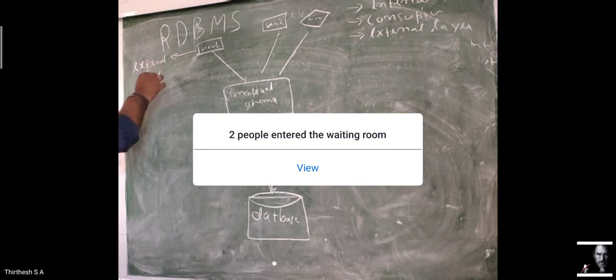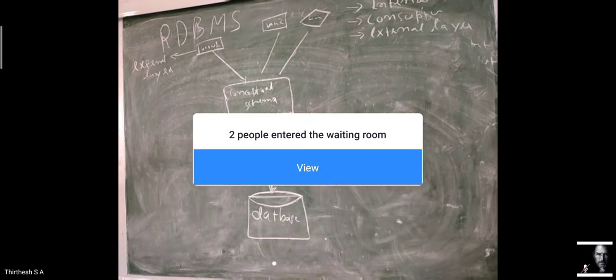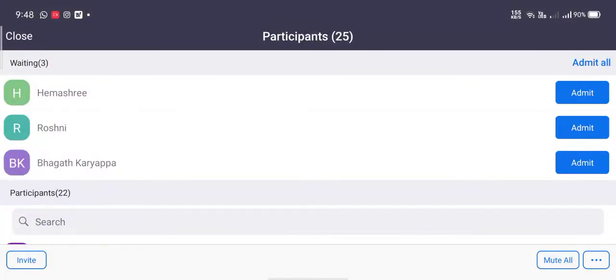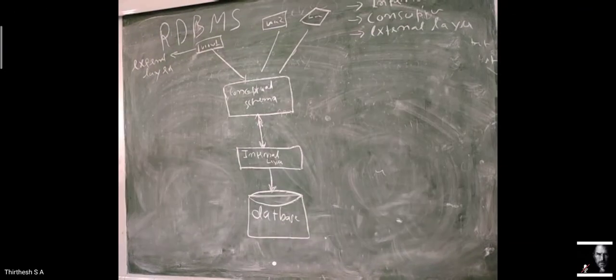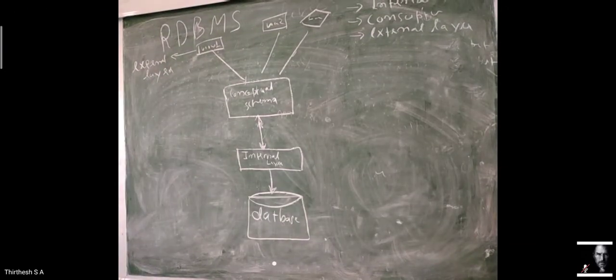This is the RDBMS data structure, which we always call a three-layer data structure. Let us learn what happens in this RDBMS database structure. Clear?